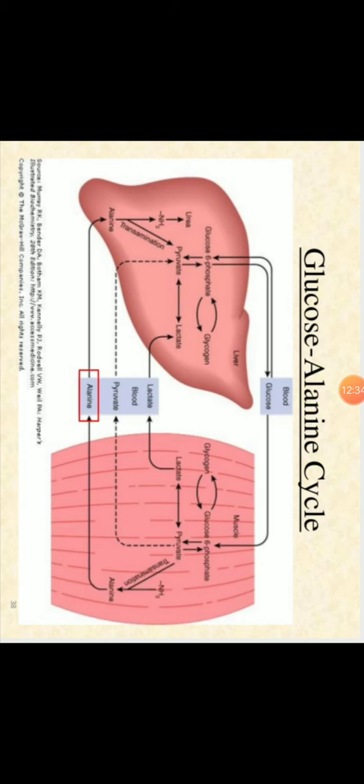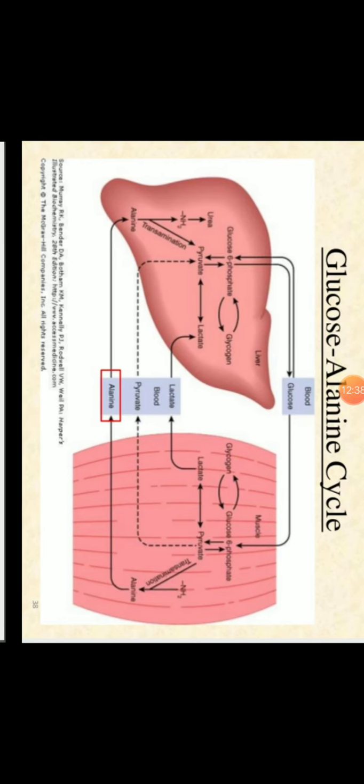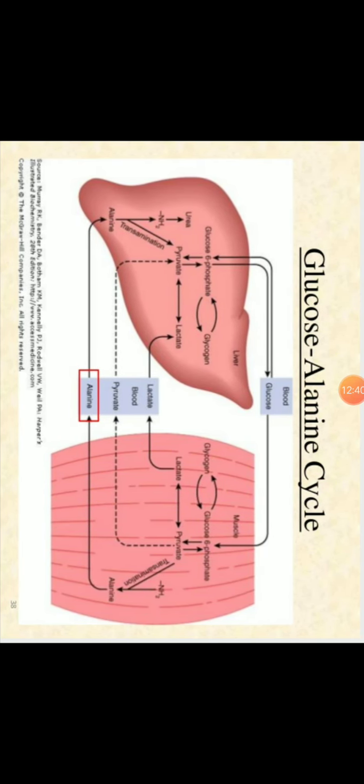If we are exercising, then due to lack of oxygen, lactate is produced in our muscles. Or in some cases, from the pyruvate, what happens? Transamination of the pyruvate occurs, and the alanine molecule is produced in our muscles. Now this alanine is transported to the liver, and this alanine is converted to urea in the liver.